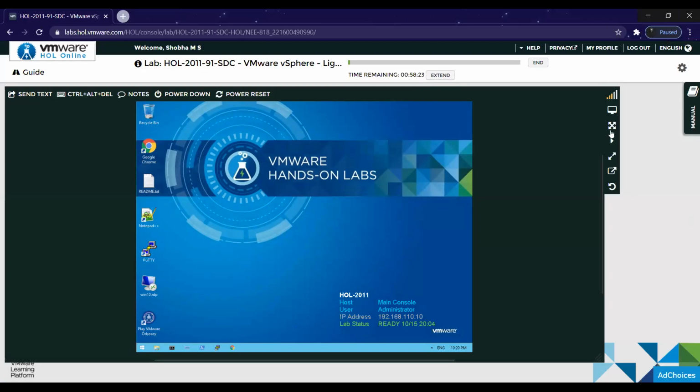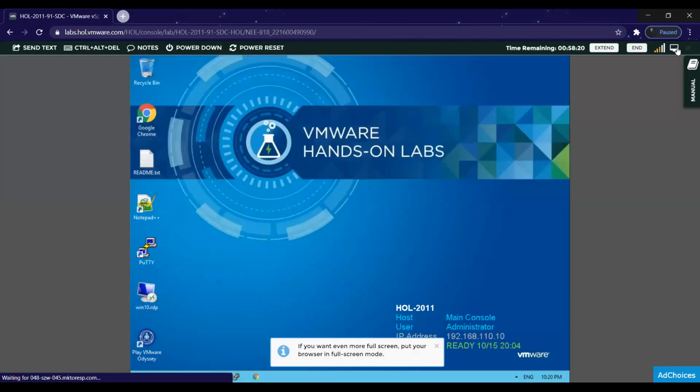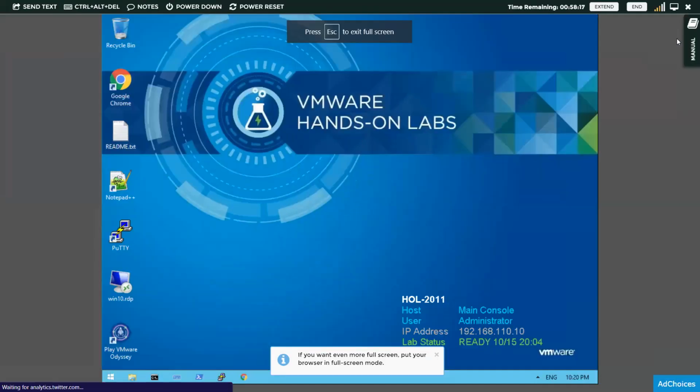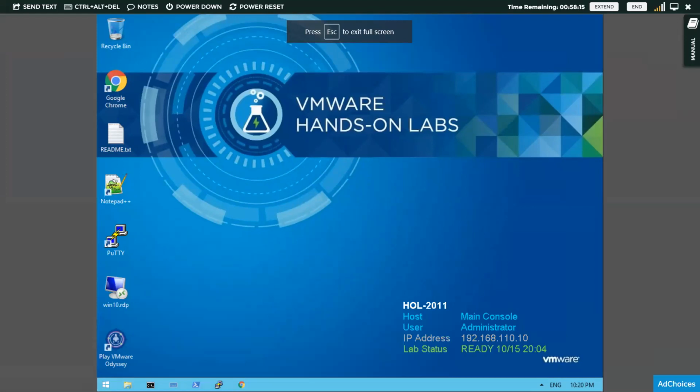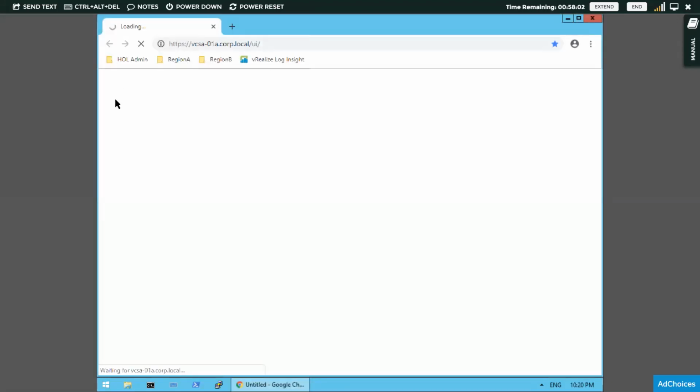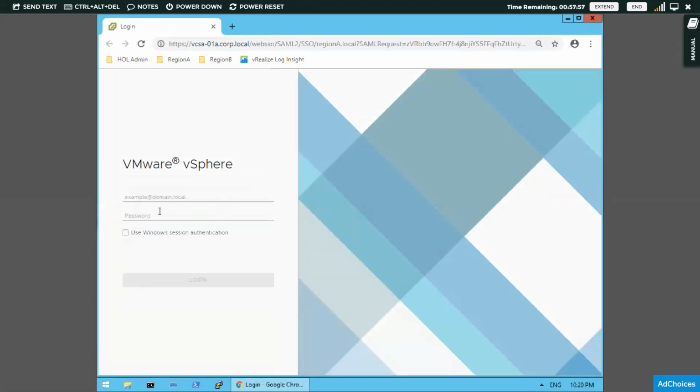Okay, as I told, once you get the screen, maximize it and toggle full screen. When you do this, you will get this virtual desktop. Double click on this Google Chrome browser. You will get your vSphere web client login page. Click on use Windows session authentication and log in directly.